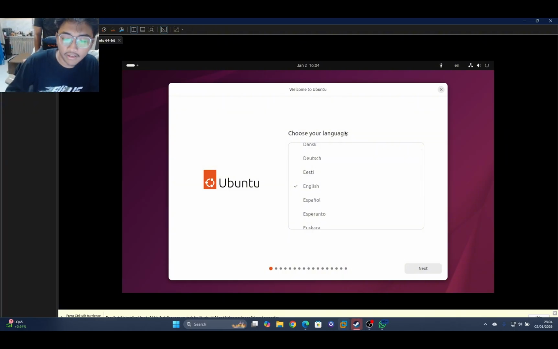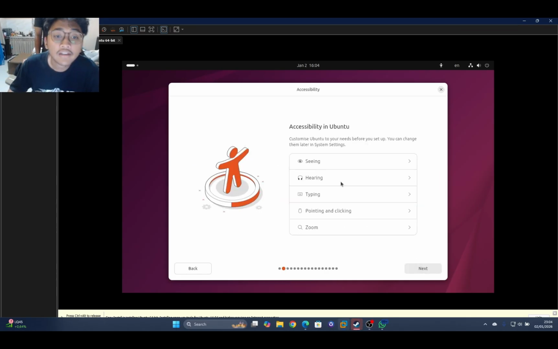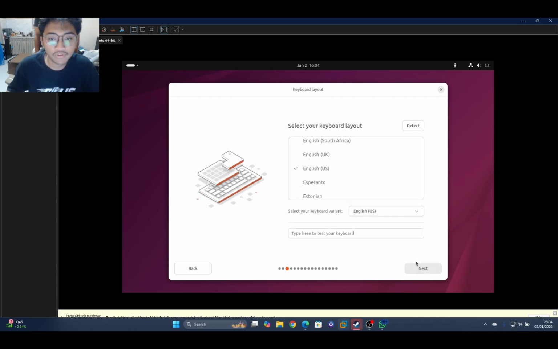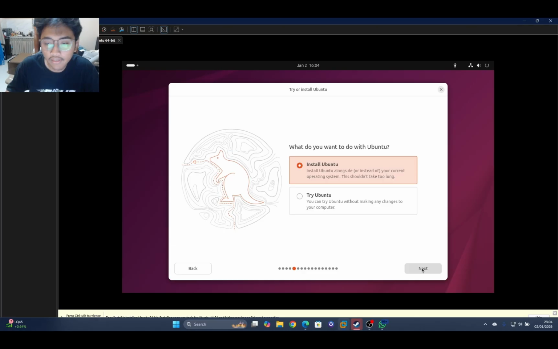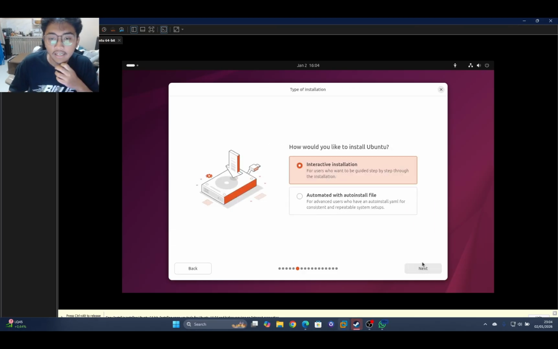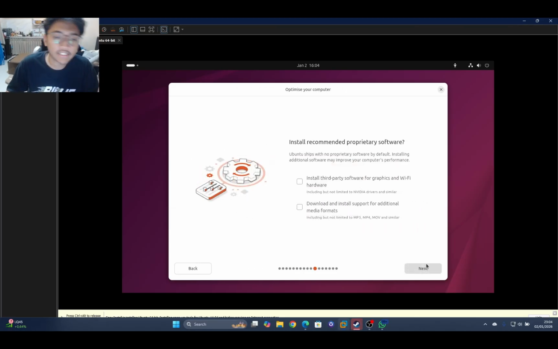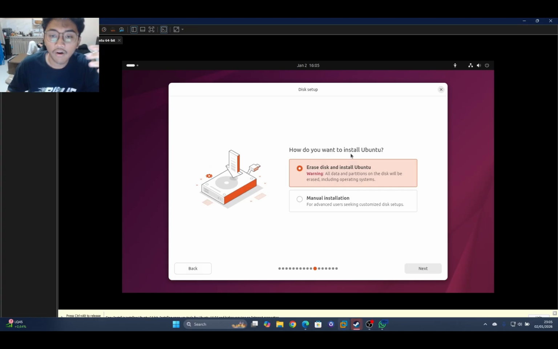For the next step, we will set up Ubuntu. All right. The first is just the language. I think English is it. All right. This is for accessibility in Ubuntu. Keyboard, next. Wired connection. Also, install Ubuntu, of course. Interactive installation, default selection, and this is install third-party software. Then, how do you want to install Ubuntu?